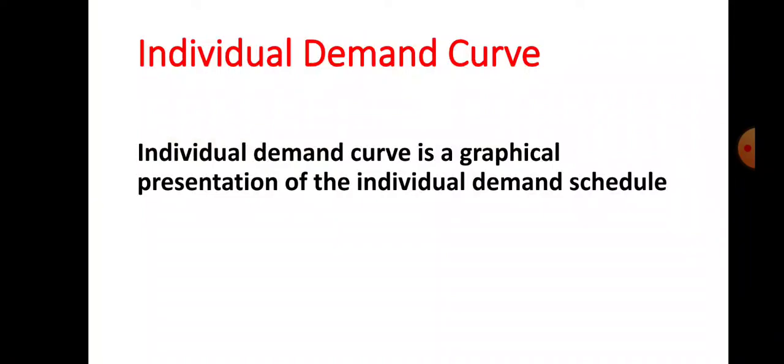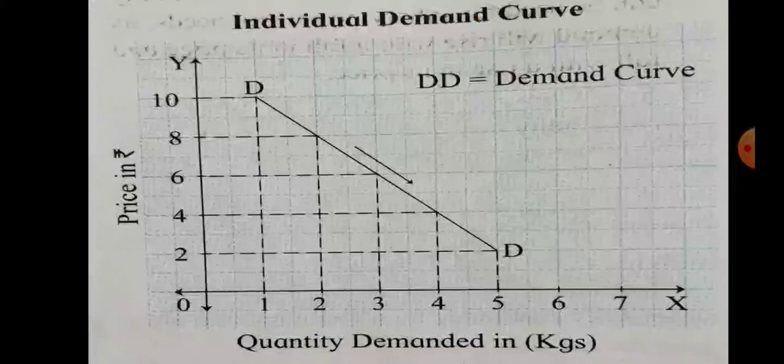Let us see what is individual demand curve now. Individual demand curve is a graphical presentation of the individual demand schedule. So what is the individual demand schedule? Individual demand schedule means tabular presentation showing inverse relationship between price and quantity demanded by a single consumer in the market at a given price within a given period of time. An individual demand curve is a graphical presentation of individual demand schedule.